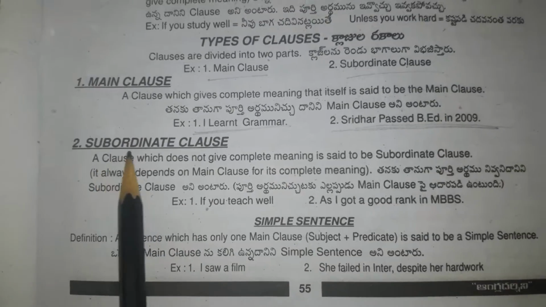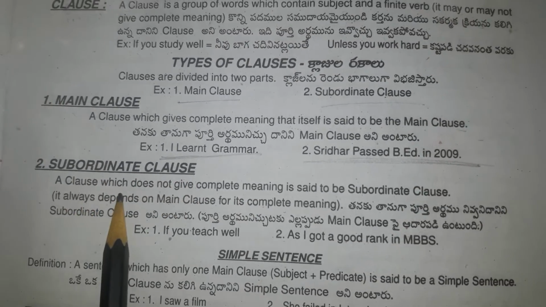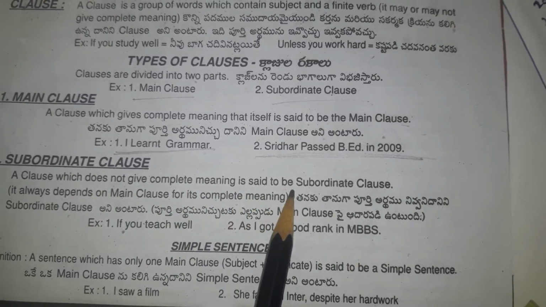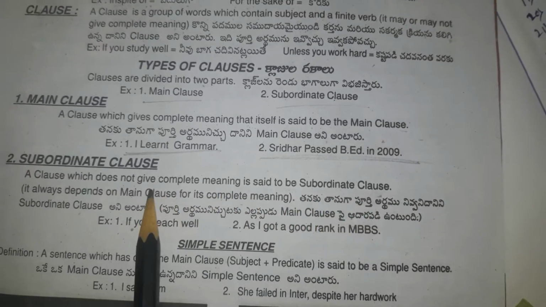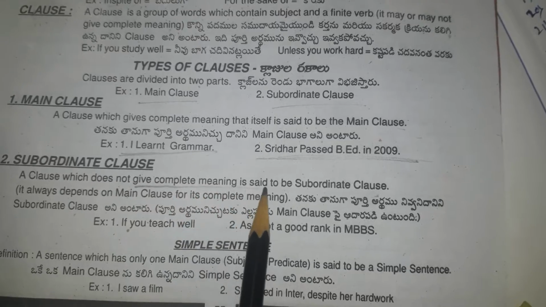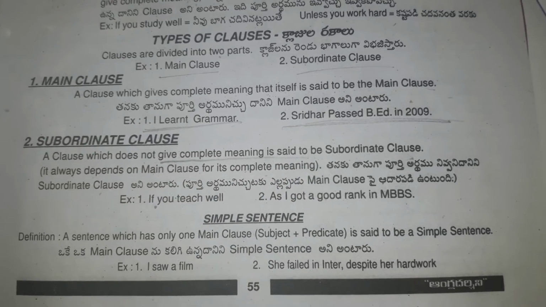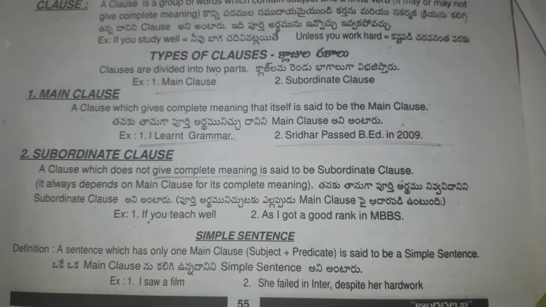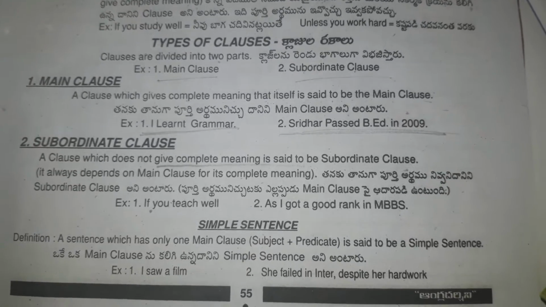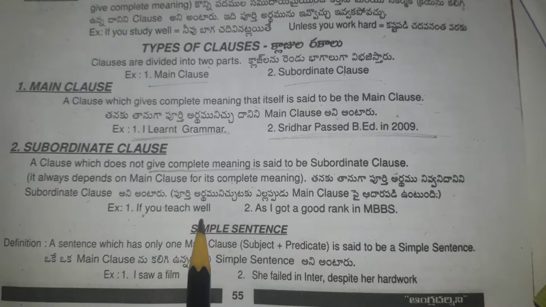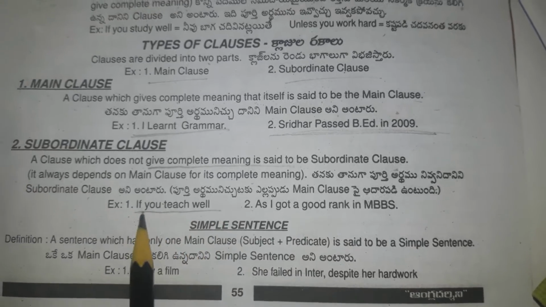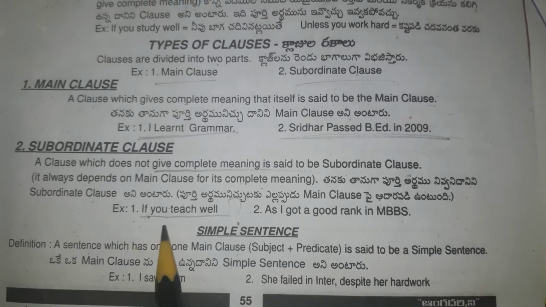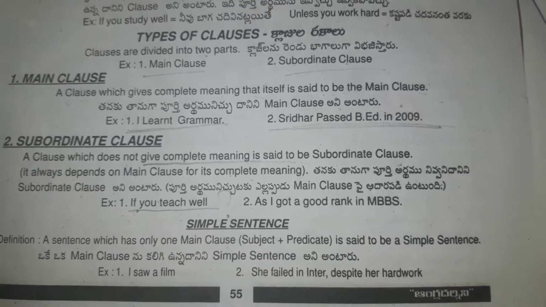A subordinate clause does not give complete meaning to the sentence. For example, if you teach well, what happened? If you teach well, the students will understand.